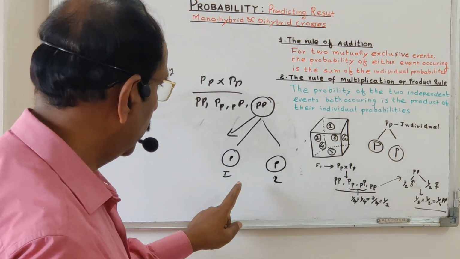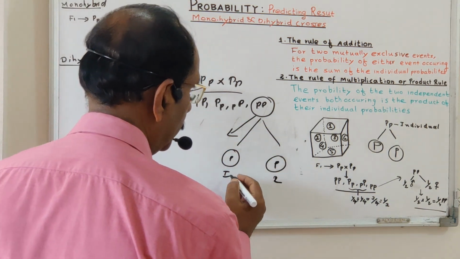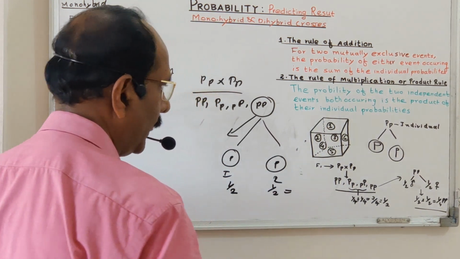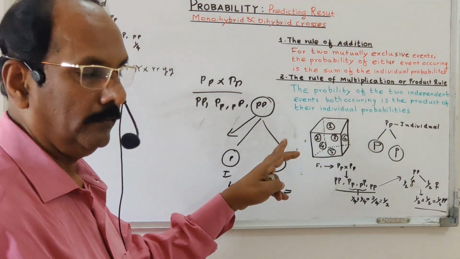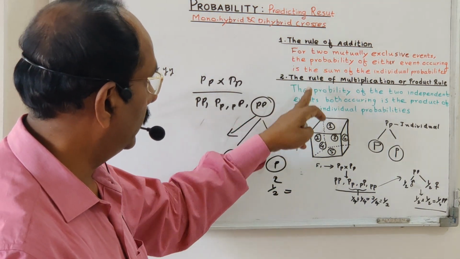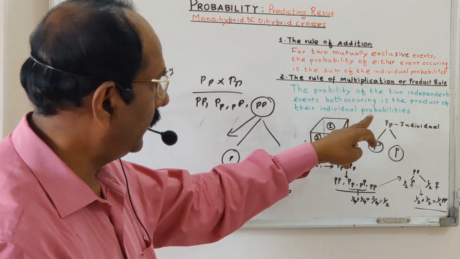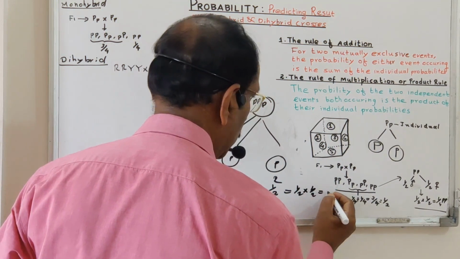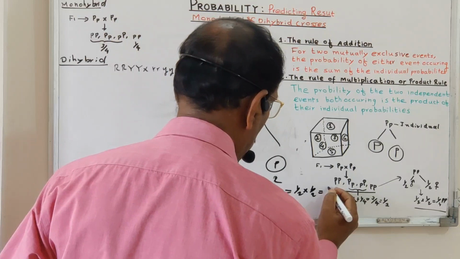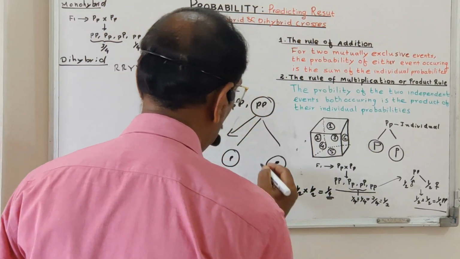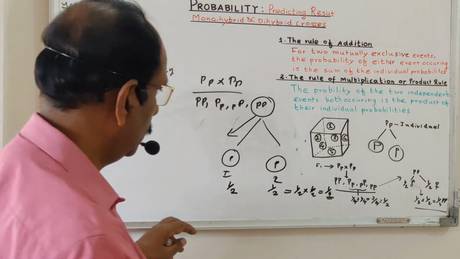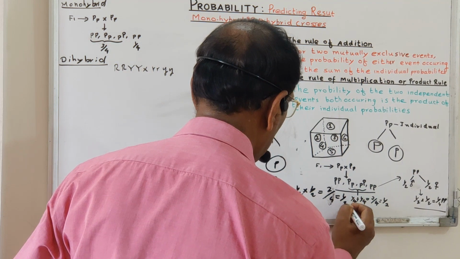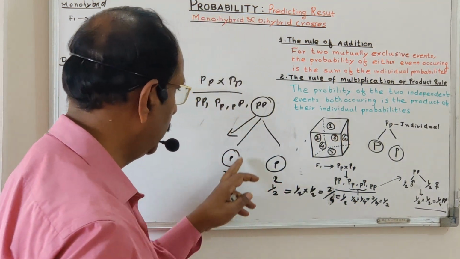So like this. So here we take the probability. The probability of this one is 1 upon 2, and the probability of this one is 1 upon 2. So what is the probability of both appearing together? The rule says that both occurring is the product of the individual probabilities. So what is the product of the individual probabilities? 1 by 2 into 1 by 2, that is equal to 1 upon 4. So 1 upon 4. This is the 2 upon 4, that again becomes 1 upon 2. So the probability is only 1 upon 2.